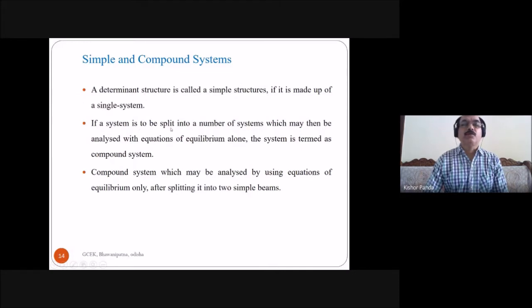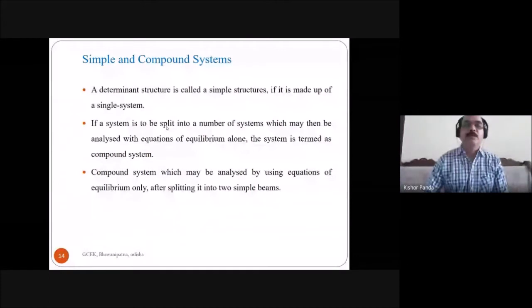If a system can be split into a number of systems, which may then be analyzed with the equations of equilibrium alone, the system is termed a compound system.